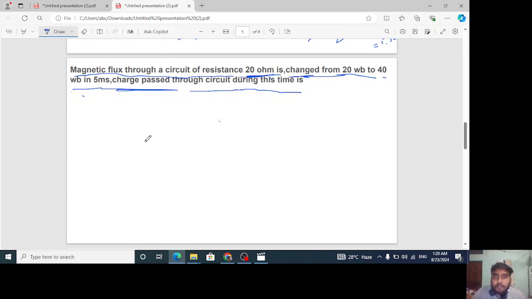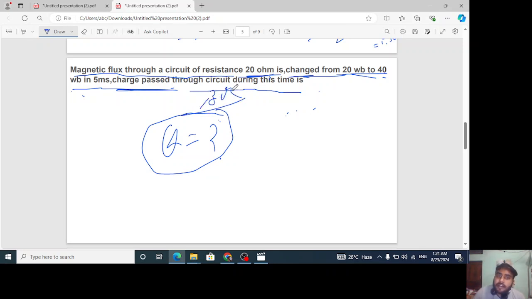Okay, let's understand the formula. What is asked? The charge passed through the circuit during this time, Q, right? As you all know, if magnetic flux is changing, then current will be induced, and if current is induced, it means charge will flow. Some charge will pass, so it can't be zero, because EMF is induced.